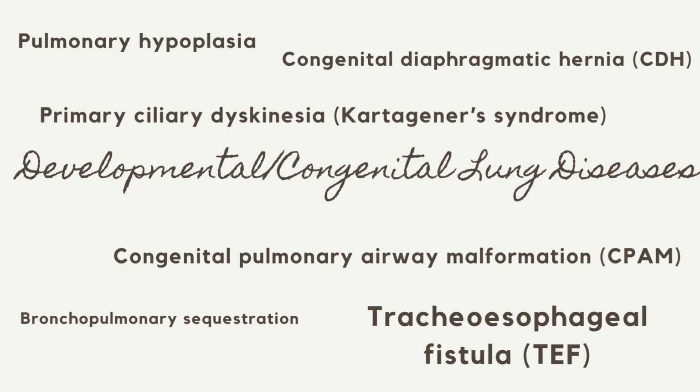Bronchopulmonary sequestration, a portion of lung tissue that receives blood supply from systemic circulation and doesn't communicate with the bronchial tree. Tracheoesophageal fistula, TEF, abnormal connection between the trachea and esophagus, leading to feeding difficulties, coughing, and aspiration in newborns. Primary ciliary dyskinesia, Kartagener syndrome, a genetic disorder of motile cilia causing impaired mucociliary clearance, leading to recurrent infections, sinusitis, and bronchiectasis.